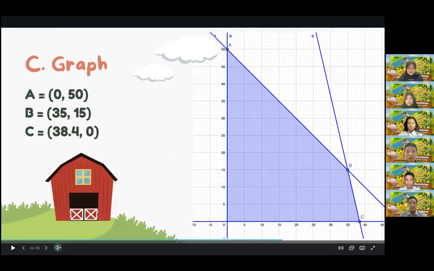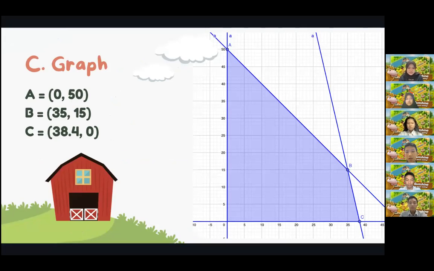We have made these graphs to visualize the inequalities we have discovered through the data and analysis that we have. And now we have 3 points that perhaps could be the best option for the farmer. We'll find it soon.